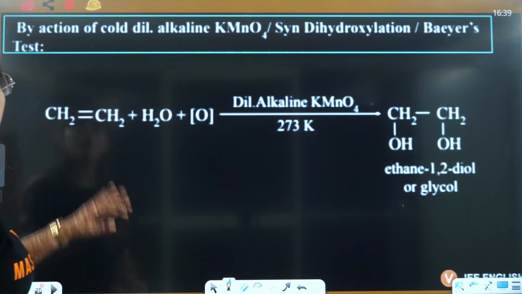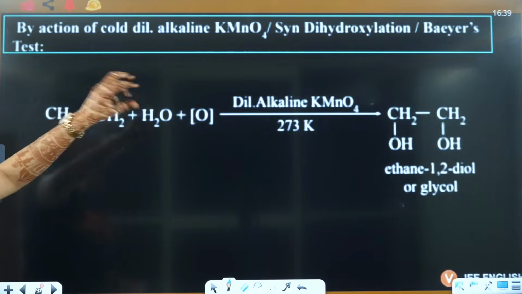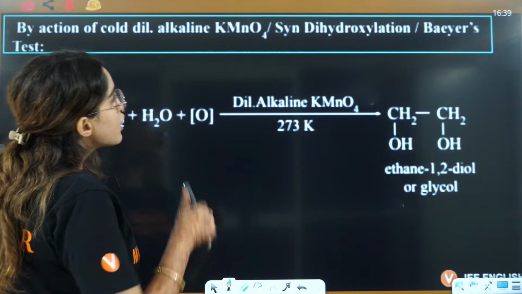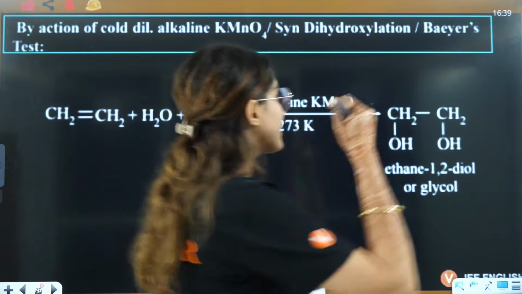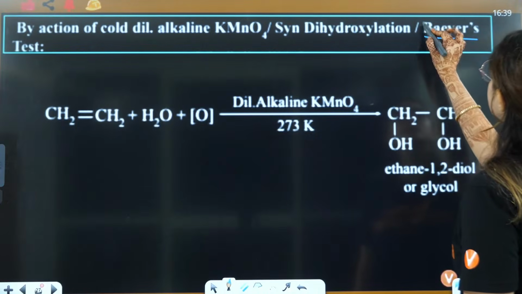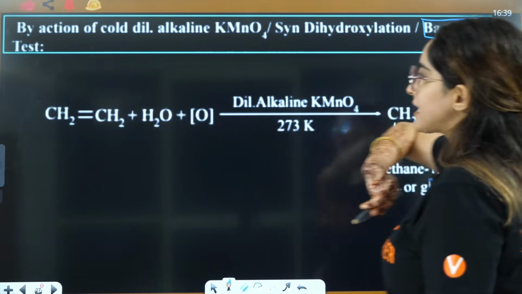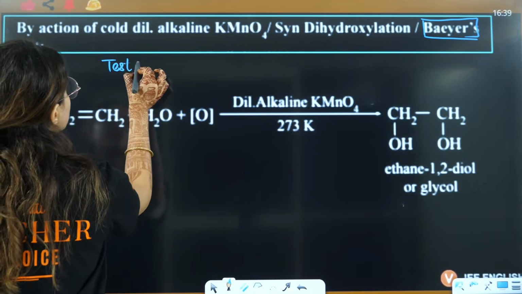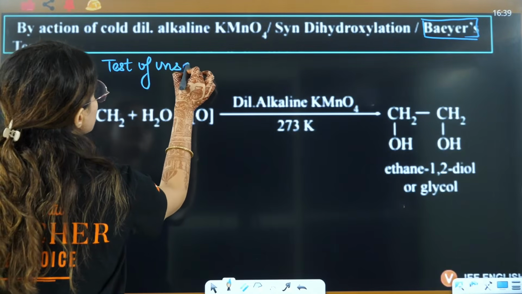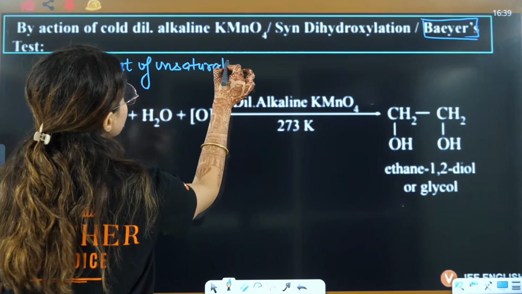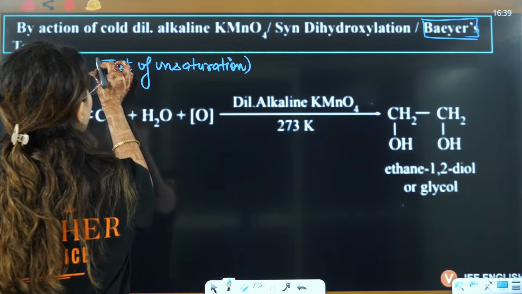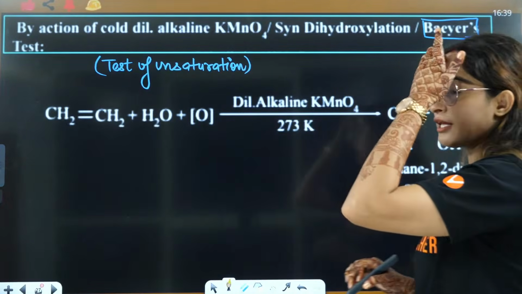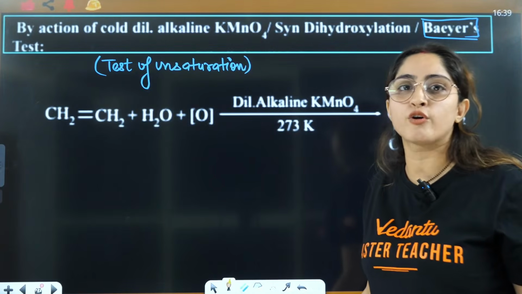Okay. Now, let's talk about the action of cold dilute KMnO4, right? This is a very, very famous reaction, that is Baeyer's test. Baeyer's test is actually the test of unsaturation. We are repeating this for the third time, right? It is a test of unsaturation, to predict whether there is any pi bond present or not.